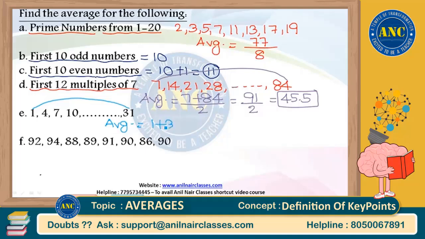It is 1 plus 31 divided by 2. 32 divided by 2 is 16. Answer for this fifth question is 16. I believe that it is very clear for you people. Idea clear, sir? Next.